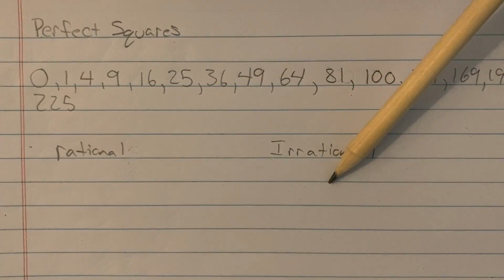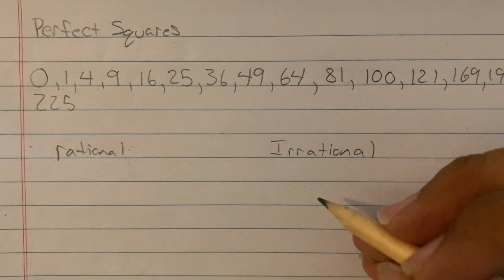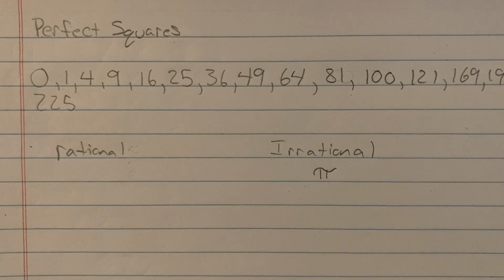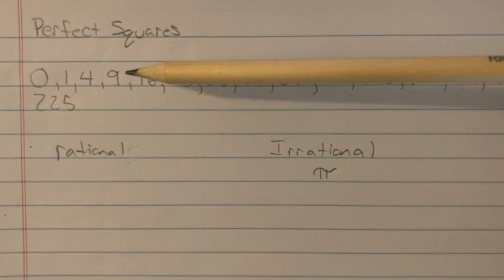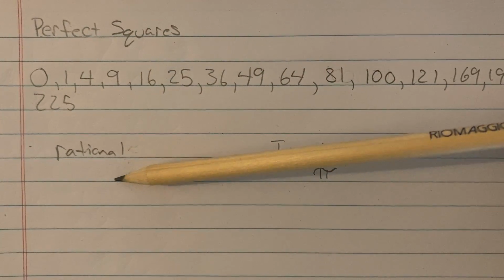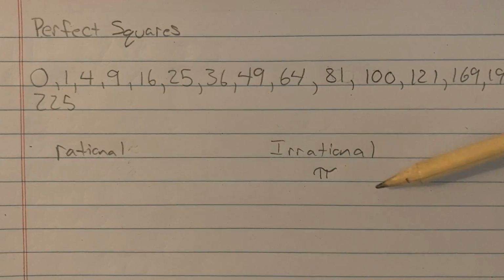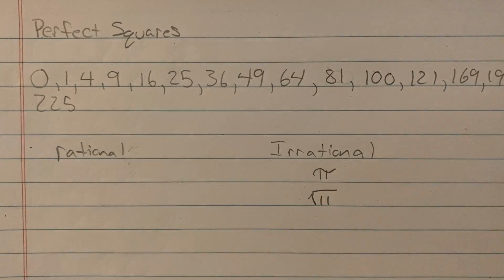Now, irrational has a very small group. One of them is pi. The other one is square roots that are not perfect squares. What you're looking at above here are all the perfect squares. The square root of 9 is really just 3, because 3 times 3 makes 9. So that has an actual solution. If it doesn't have a solution, like the square root of 10 or the square root of 11, that would be considered irrational. So weird square roots, I'll put square root of 11.